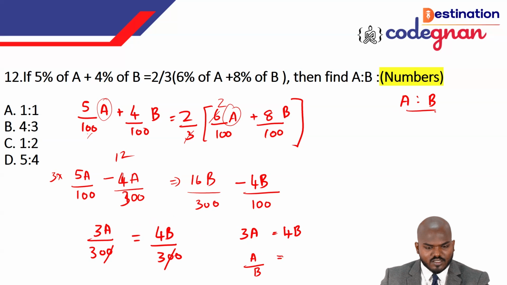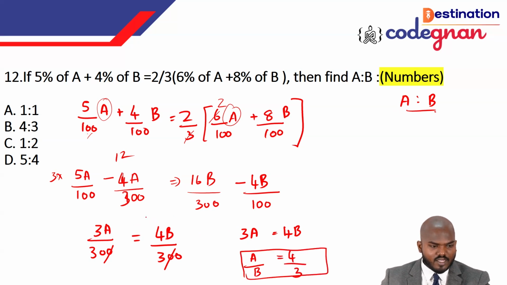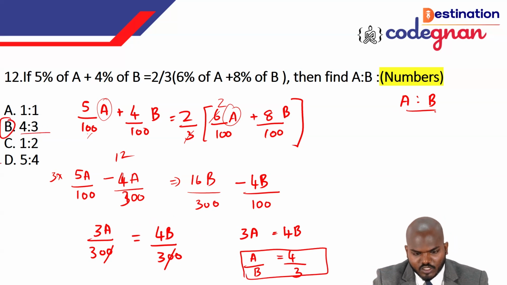If you take this side, it will become 4 by 3. The answer will be 4 by 3. That is, 4 is to 3 is the answer. Option B is the correct answer here. I hope you clearly understand this particular question. So solve carefully without making any mistake.